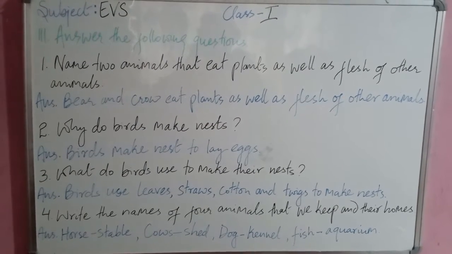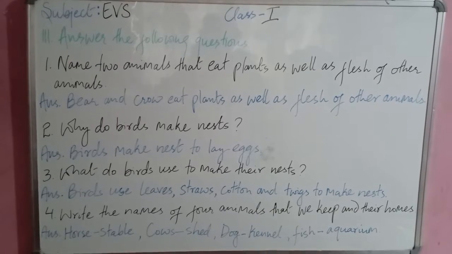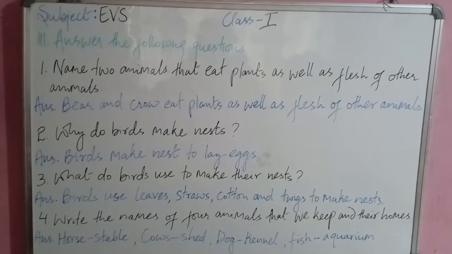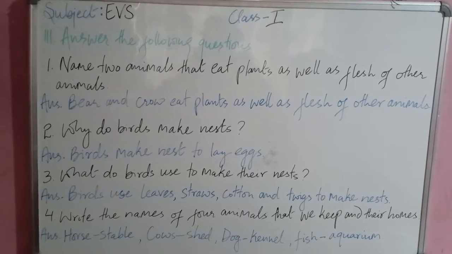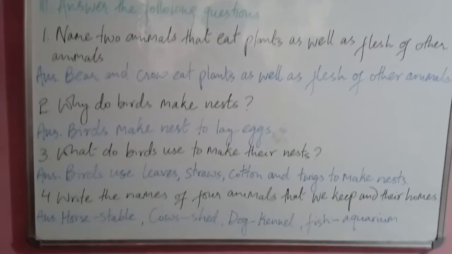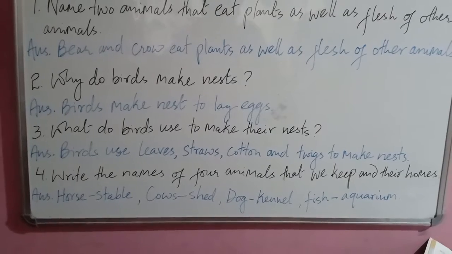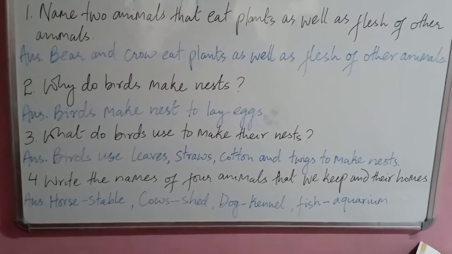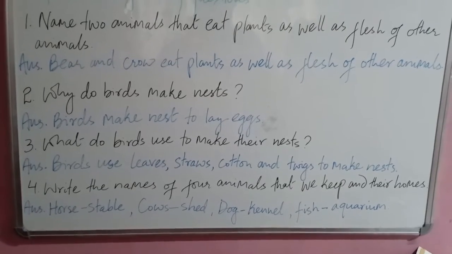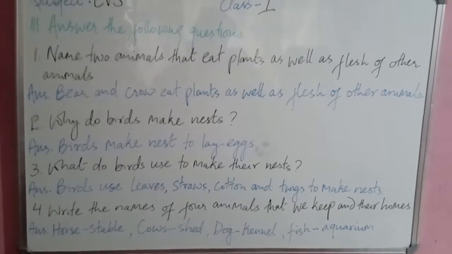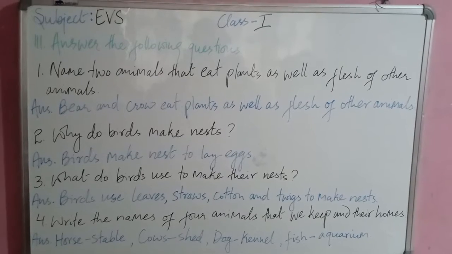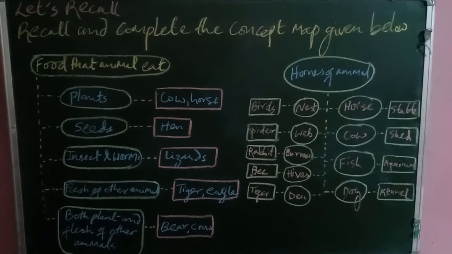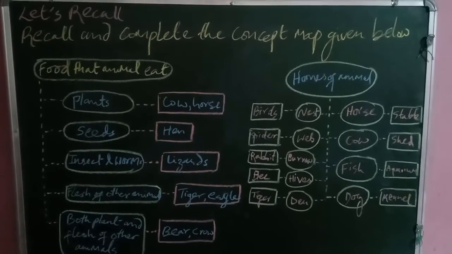And then question number 4, write the names of 4 animals that we keep and their homes. So you have to write horse, stable, cow, shed, dog, kennel, and fish with aquarium. Okay, moving on.